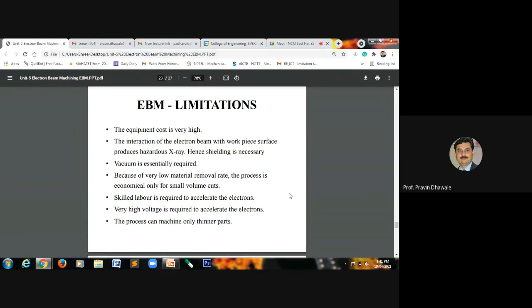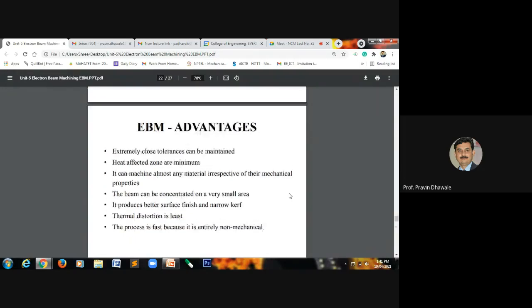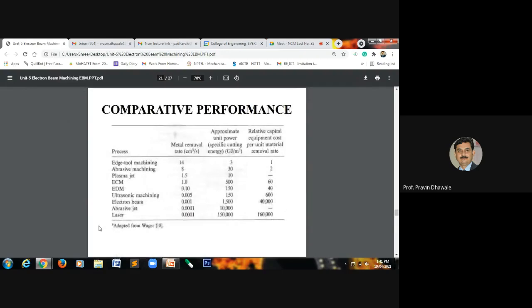As we know, the material removal rate will be very small, as we discussed in this table. The capital cost is high, while comparatively the material removal rate is lower.